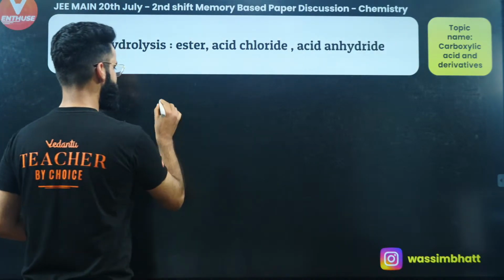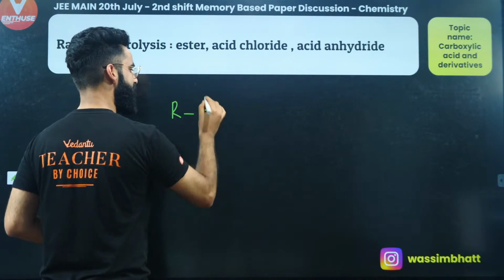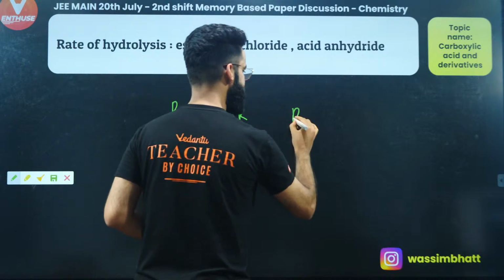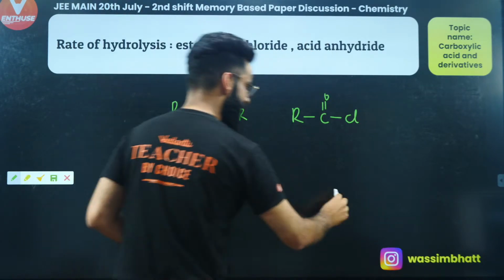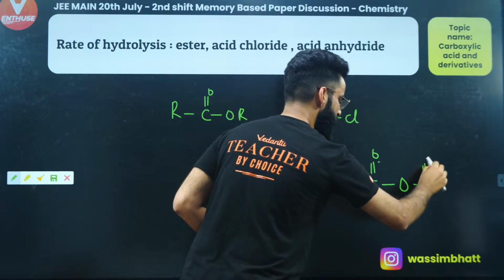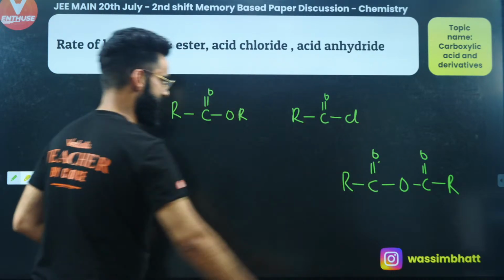See, let me make the general ester over here. Just a second. It's RC double bond O, OR. This is the ester. Now talking about the acid chloride, it's RC double bond O, Cl. Now talking about the acid anhydride, this is RC double bond O, then O, then C double bond O, then R. This is your ester, this is acid chloride, this is acid anhydride.